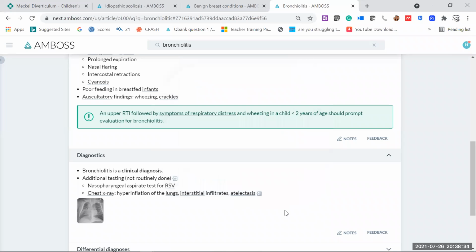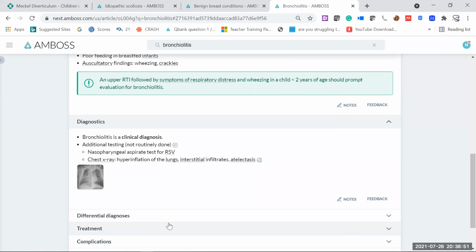But here, chest X-ray can show you these signs, but not of course atelectasis. That will be the very last thing you can observe. But most of the time you can observe hyperinflation of the lungs. Why? Because too much trapping is there.